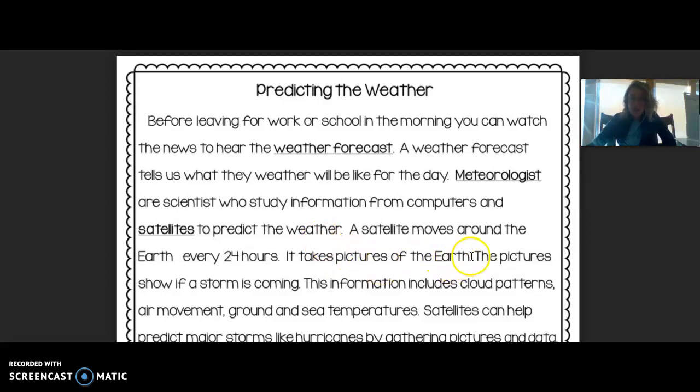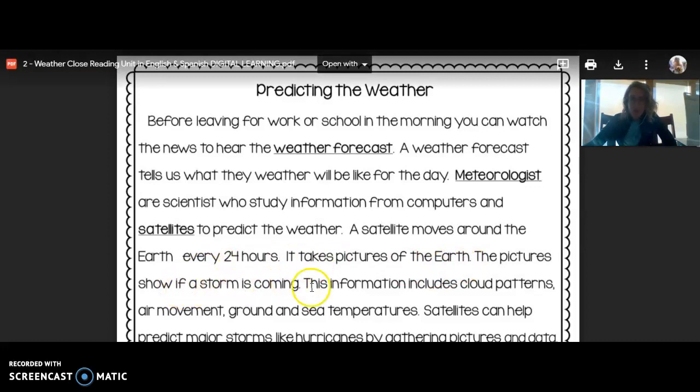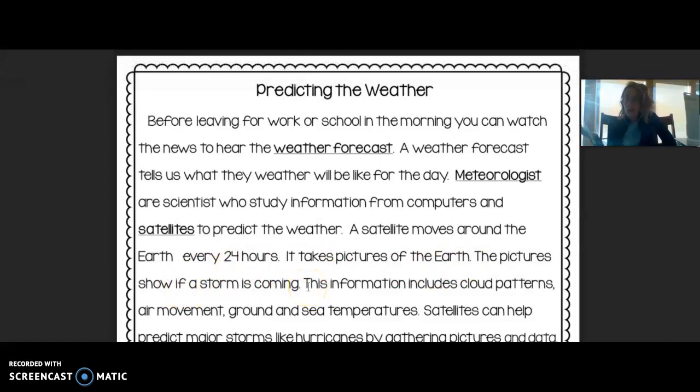It takes pictures of the Earth. Okay, that's helping me understand a little better. It moves around the Earth every 24 hours. It takes pictures of the Earth. Okay, but I'm going to keep reading to make sure I totally understand. The pictures show if a storm is coming. Okay, so now they're connecting it back to our main topic, which is weather predicting. But it didn't tell me exactly what a satellite is.